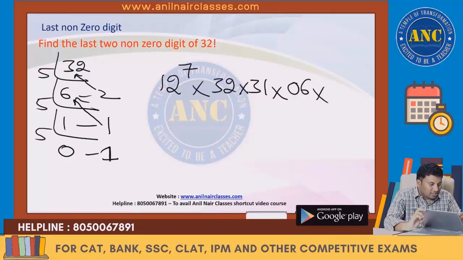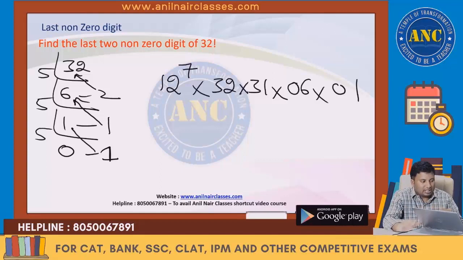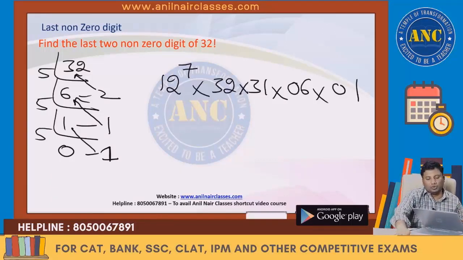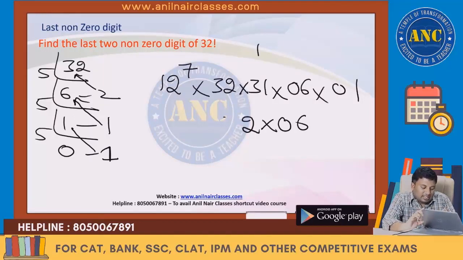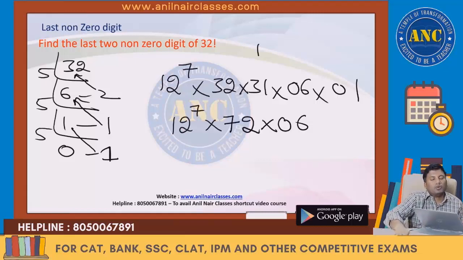Again here it is 1, write down as it is. 12 power 7 into, write 32 power into 31 into 6. These are nothing but 6, these are nothing but 32. 96, 97 into 12 power 7. 12 power 7.